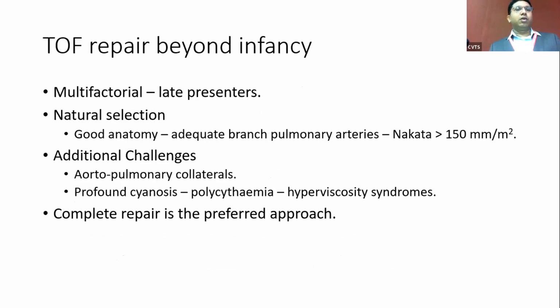Coming to the last group, the children who present beyond 1 year, the reason for presentation can be multifactorial. It can be socio-economic for most. There is always a natural selection which happens in this age group, because we know 25% of the children with TOF don't survive till the first year. Fortunately, most of those who survive have good anatomy and complete repair is usually possible. The additional challenges are that most of them have collaterals which need coil embolization in the preoperative period, or they have profound cyanosis. Sometimes they even present with cerebral abscess or stroke.